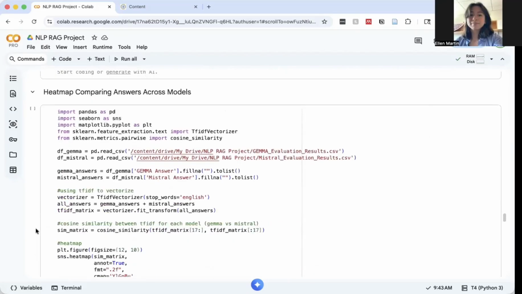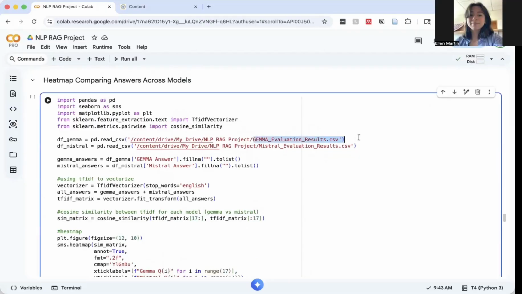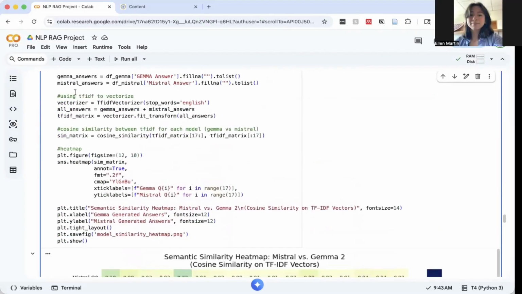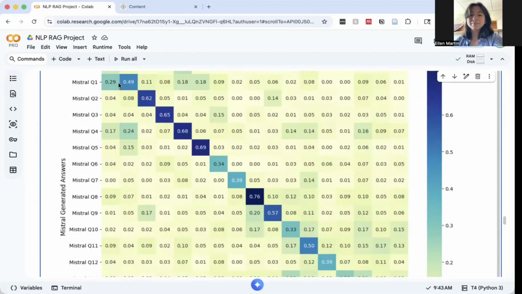And then finally, we also include a heat map, which compares the semantic similarity of the answers between the Gemma model and Mistral. We use TF-IDF to vectorize the answers that these models produced and then compute the cosine similarity. So this is what we want to see.